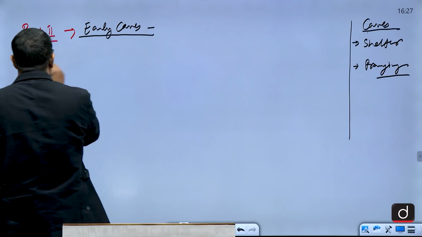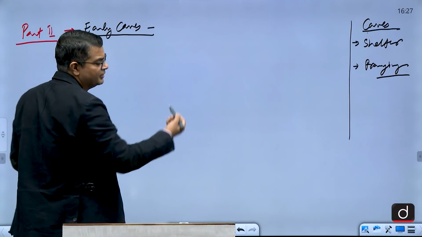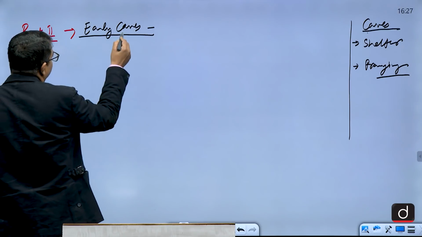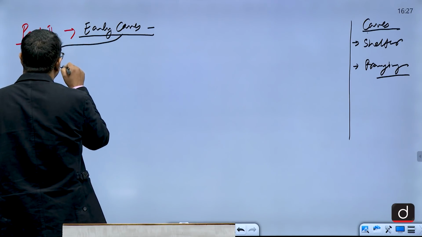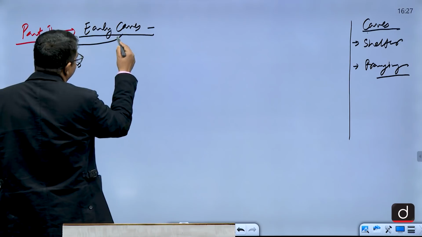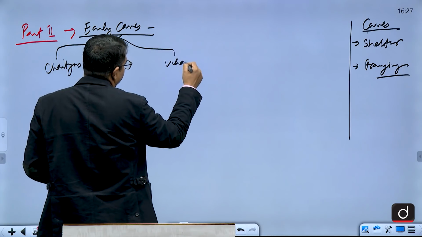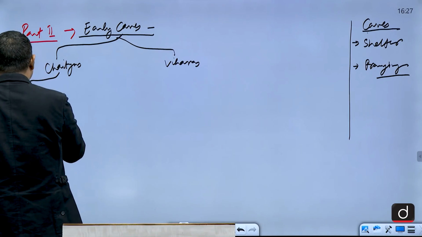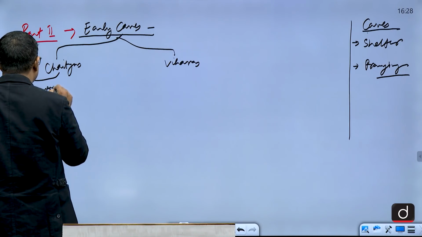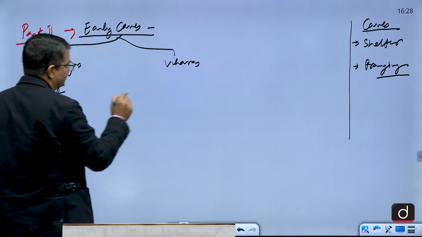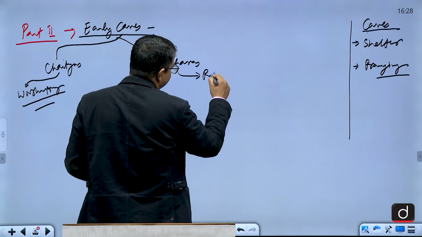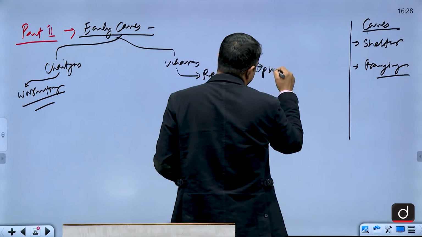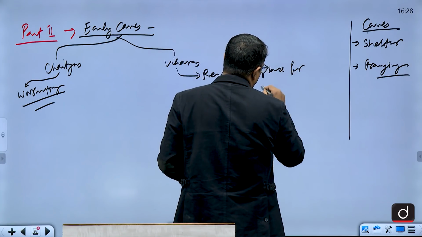So it was divided in the Buddhist time, because Buddhism developed in 600 BC, and the caves were divided into chaityas and viharas. Chaitya is worshipping place, place of worship. Vihara is residential place for monks. Residential place for monks.